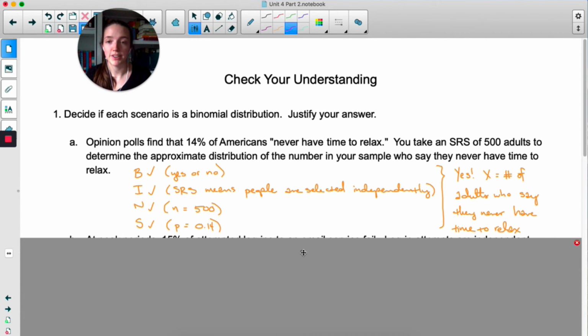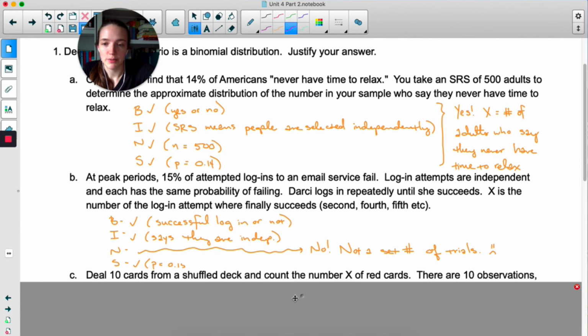And the probability of success, which in this case is never having time to relax, I don't know if that's a success, but it's the same. It's 0.14 for each trial. This is the level of detail that I personally want to see on a free response question, like on a test or quiz. Your teacher might ask for something different, so just pay attention to what evidence you're supposed to show.